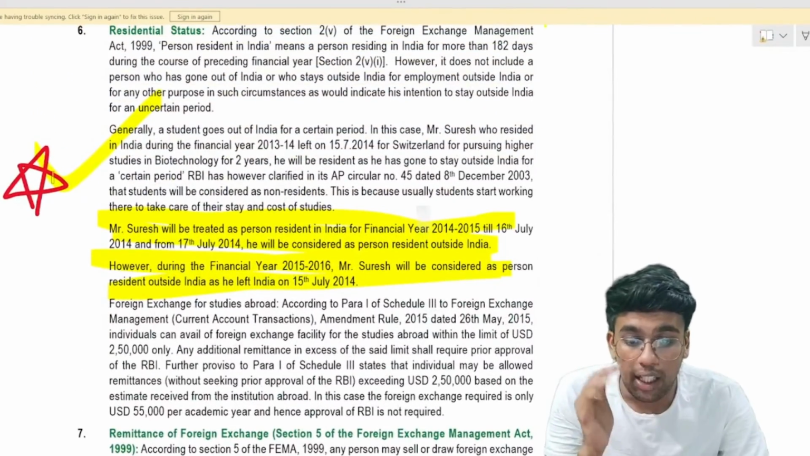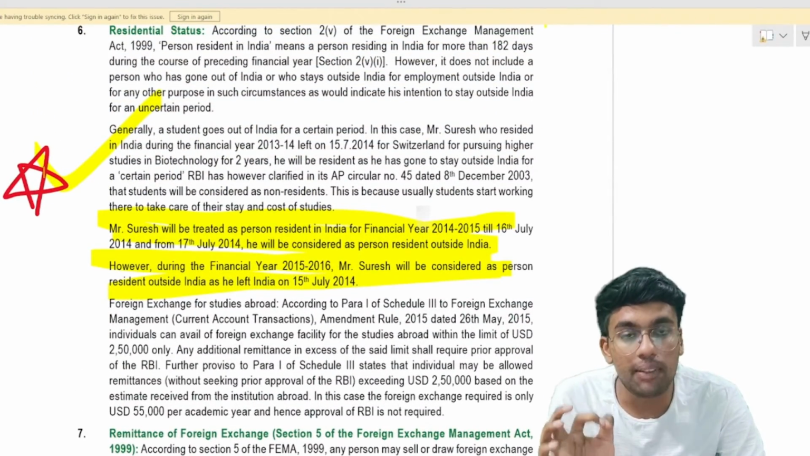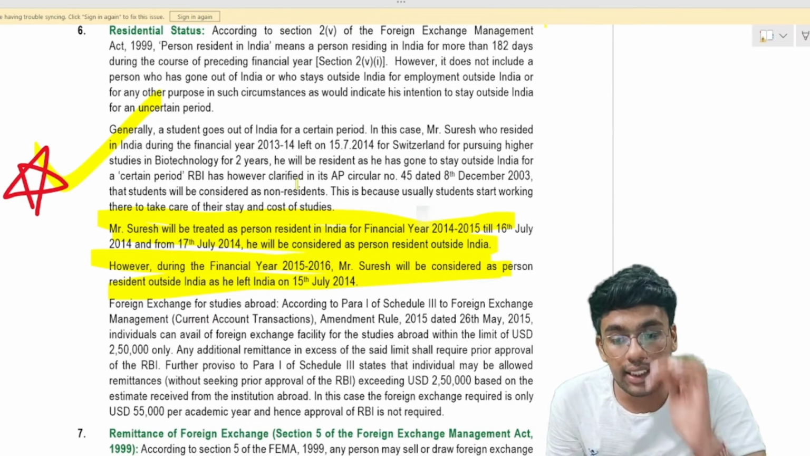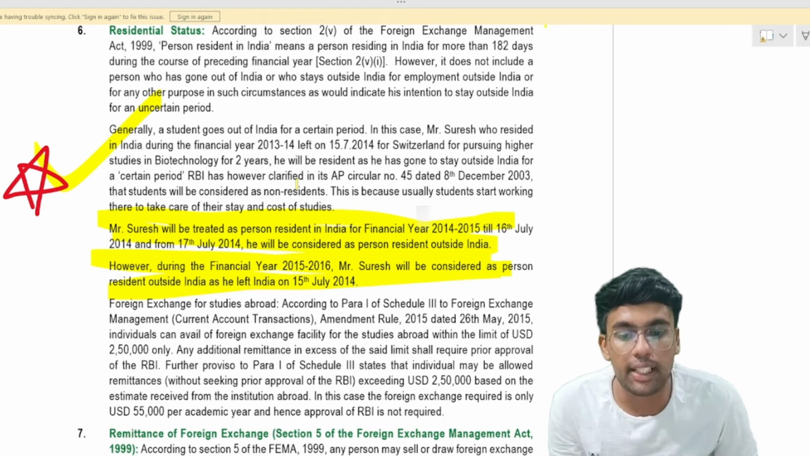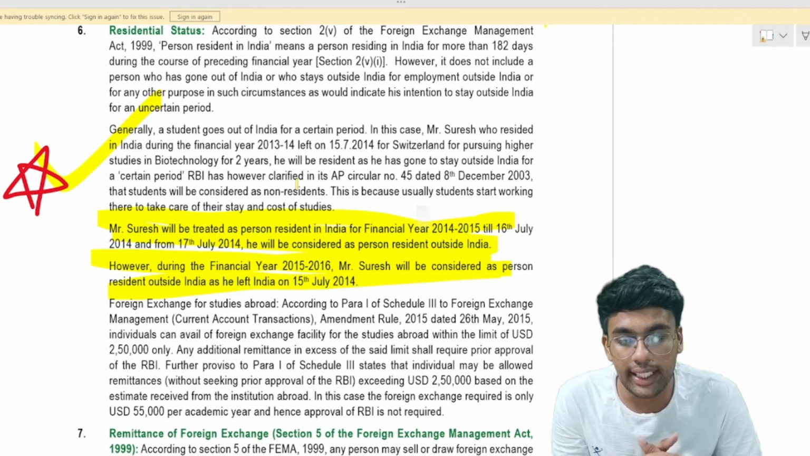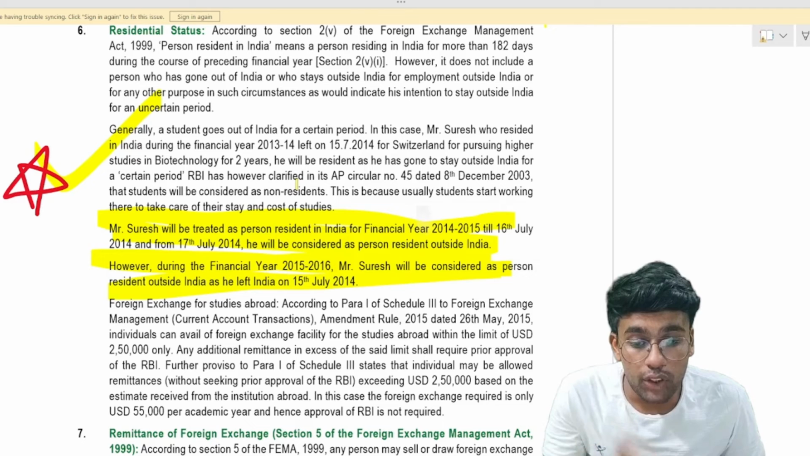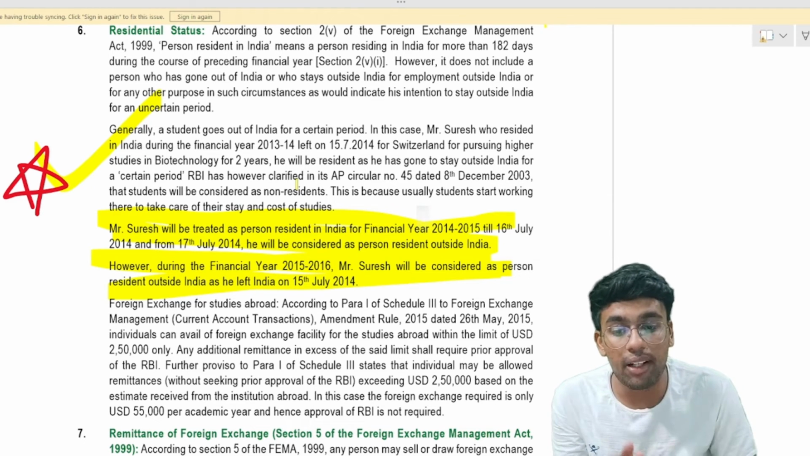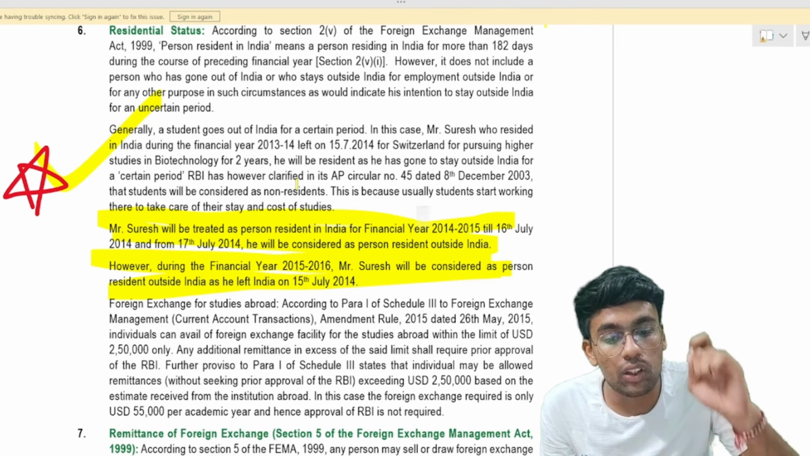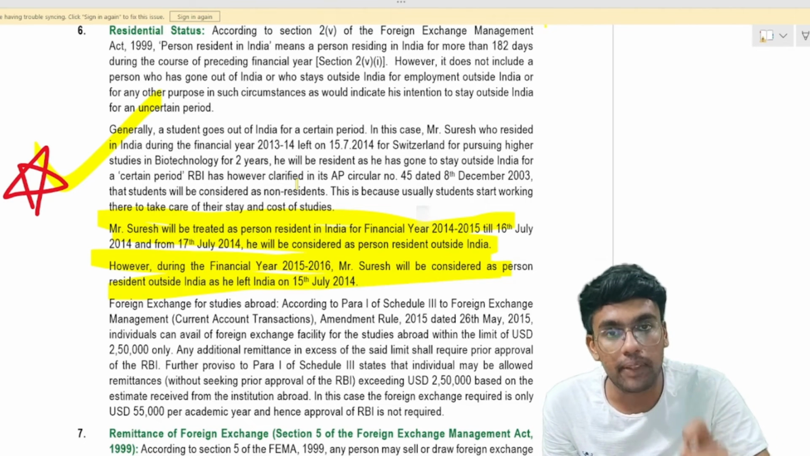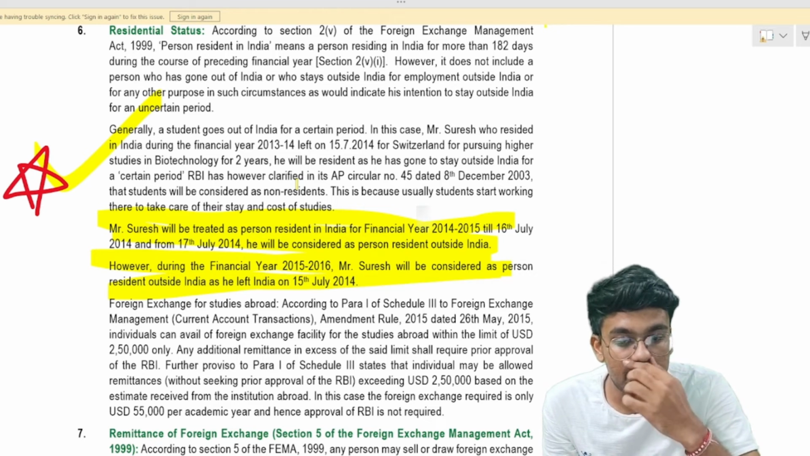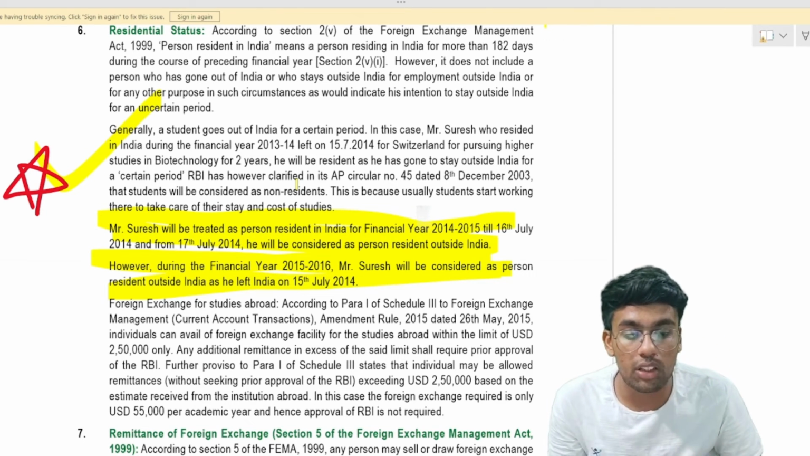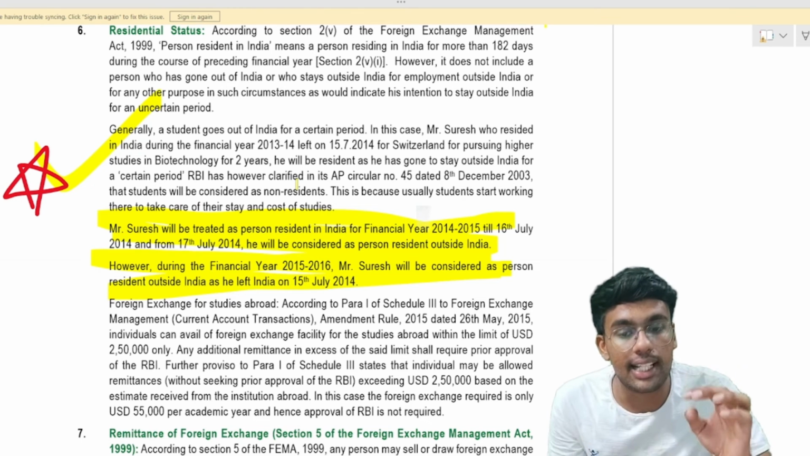So, according to the circular, you can mark this circular as a highlighted one because an MCQ can be asked in your examination as well. Generally, a student goes out of India for a certain period. In this case, Mr. Suresh, who resided in India, for going to Switzerland for pursuing higher studies in biotechnology for 2 years, he will be person resident as he has gone to stay outside India for a certain period. However, RBI has clarified in its AP circular number 45 dated 8th of December 2003 saying that a student would be considered as a non-resident.